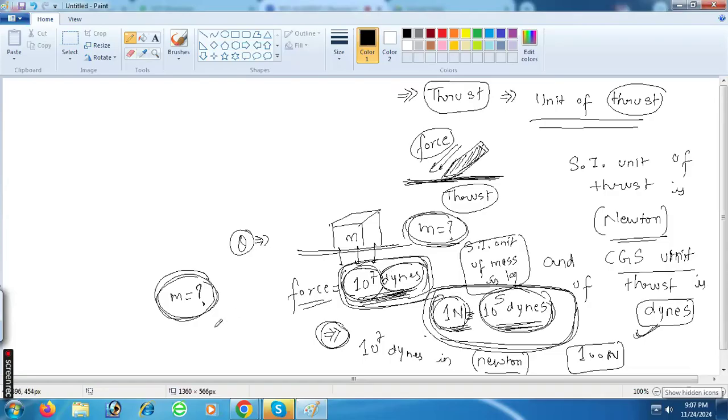It's very simple. mg is equal to F, and F is 100 newtons, so 100 newtons is equal to m into 10. g is what? 9.8. Sometimes you can take 10, right? So m is 10 kilograms. Can you understand this? Quite simple, right?